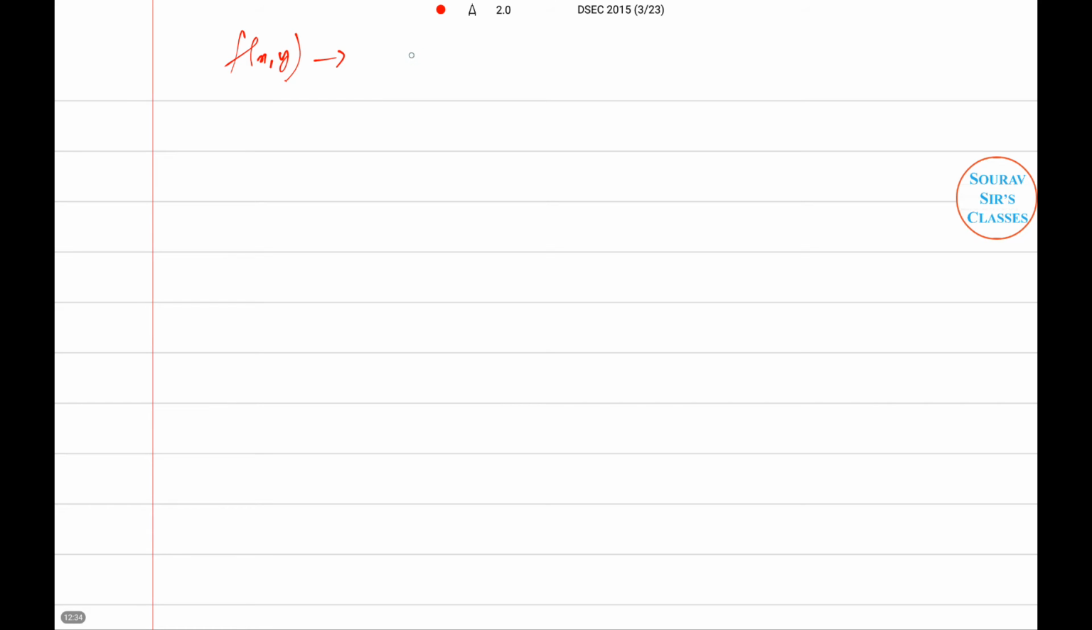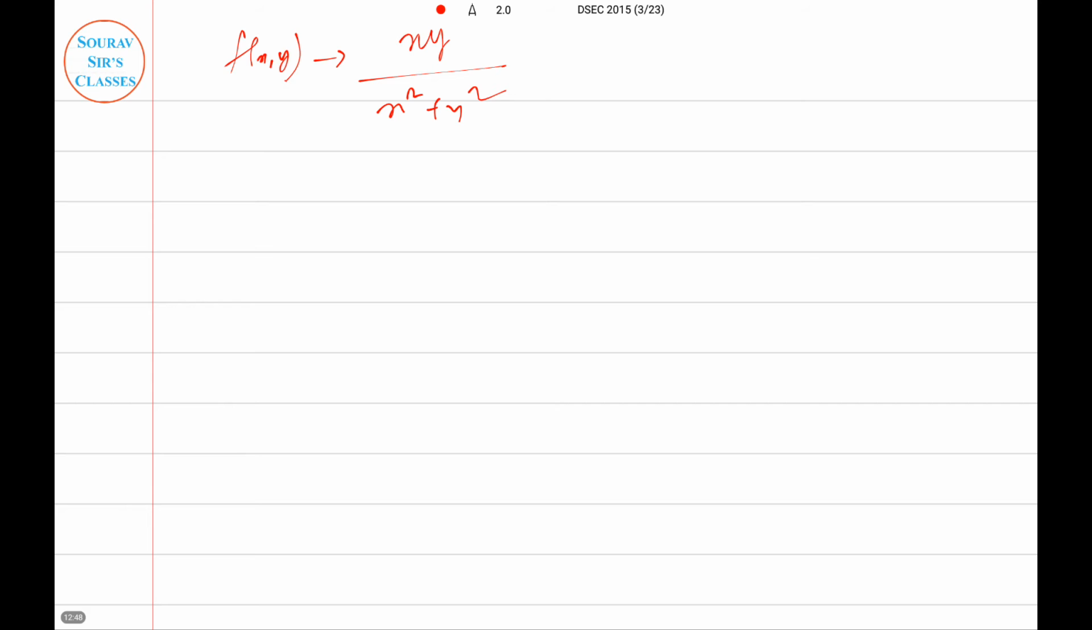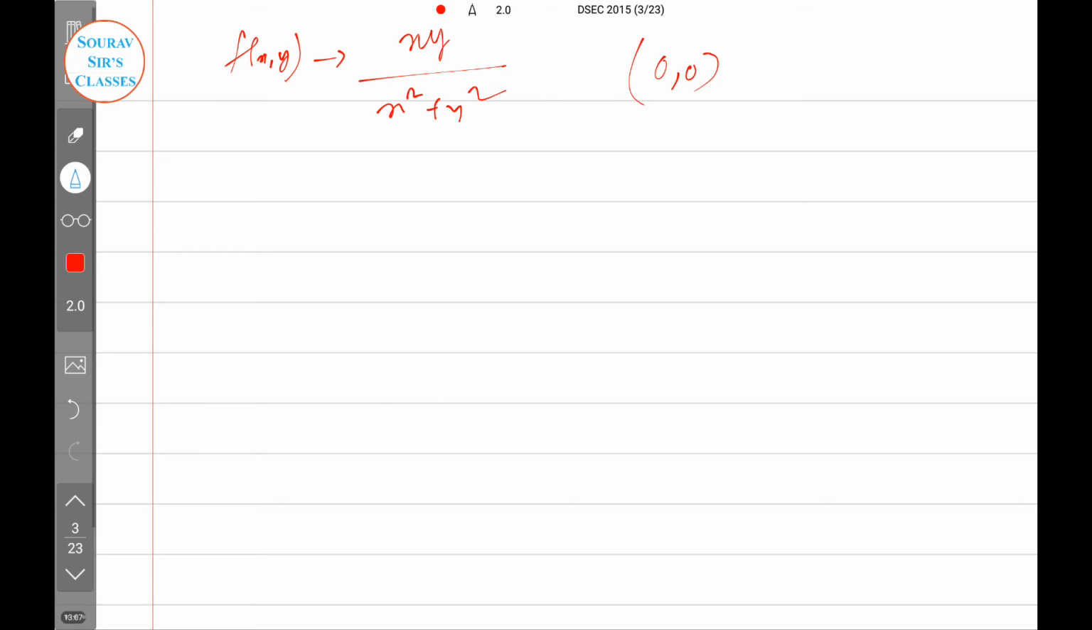Okay, f of x, y, maybe it will take some time. Okay, x y over x square plus y square, we are concerned about this part only. So in this particular case, we have to check whether it is continuous or discontinuous, or whether the partial derivatives exist, this kind of stuff. So here let us show whether the function is continuous or not at 0, 0, that means at the origin.